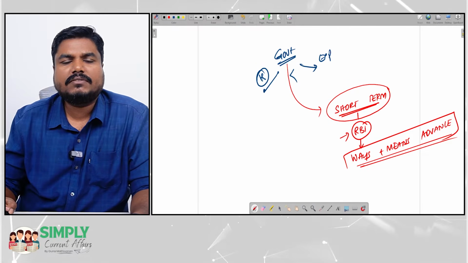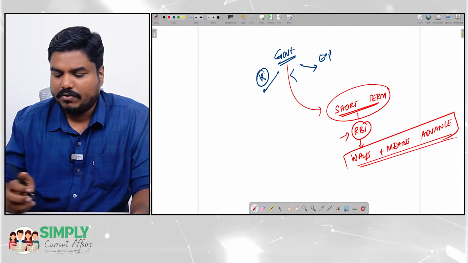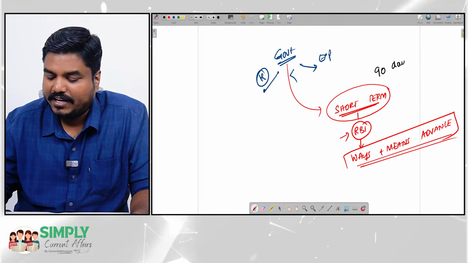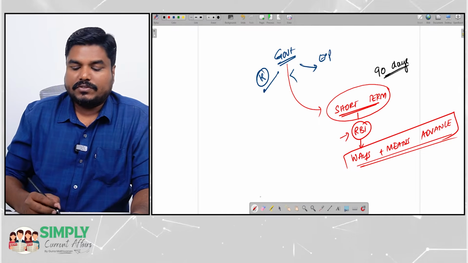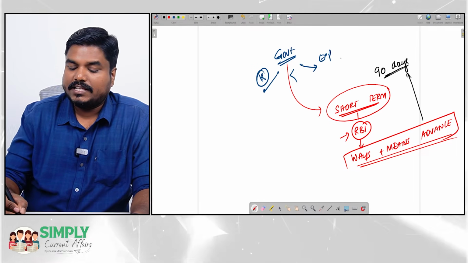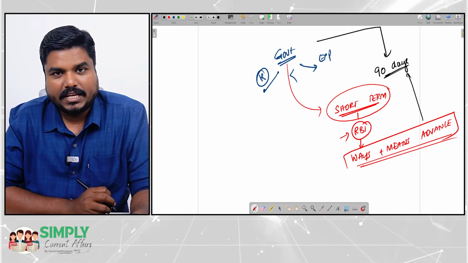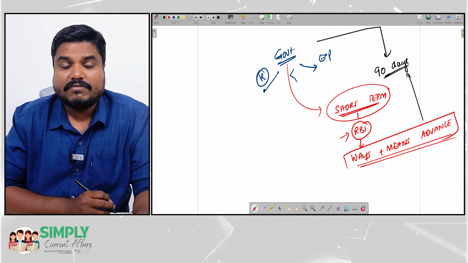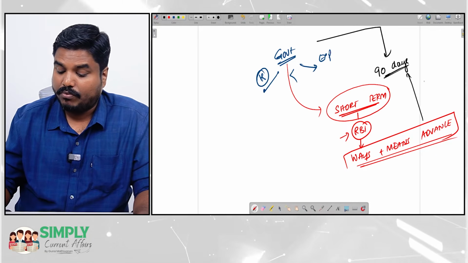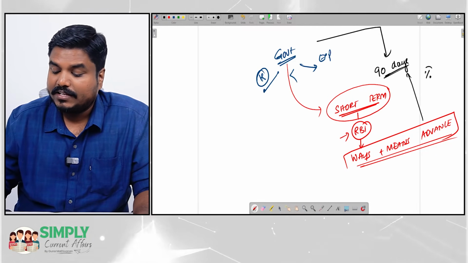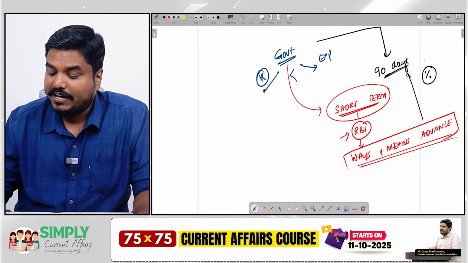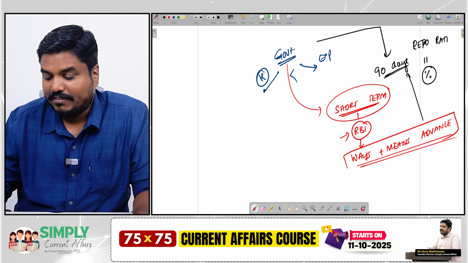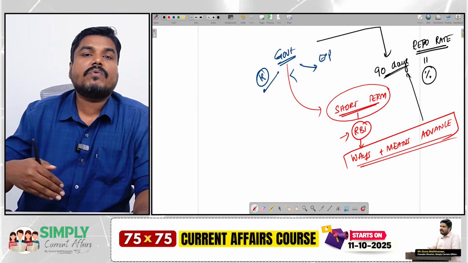Sir, what is a short term? For what duration will they borrow? Government will borrow for a duration of 90 days. So, under ways and means advance, government will borrow money for a short period of 90 days. Sir, will this carry interest? Yes, this borrowing carries interest. Sir, what will be the interest rate? The interest rate will be equal to repo rate.